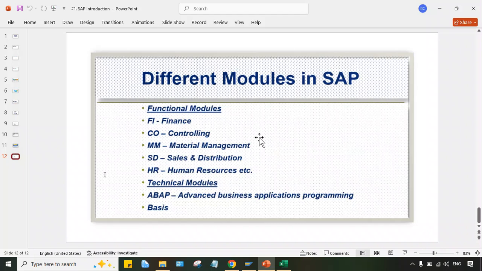As I said, ABAP people generally are involved in development related activity, and BASIS means all the server related maintenance is done by BASIS, and apart from this certain other activities are also there. Once we start the practical sessions, slowly you will have a little bit of idea about what ABAP and BASIS are exactly doing. Okay, so this is all about the introduction part, guys.